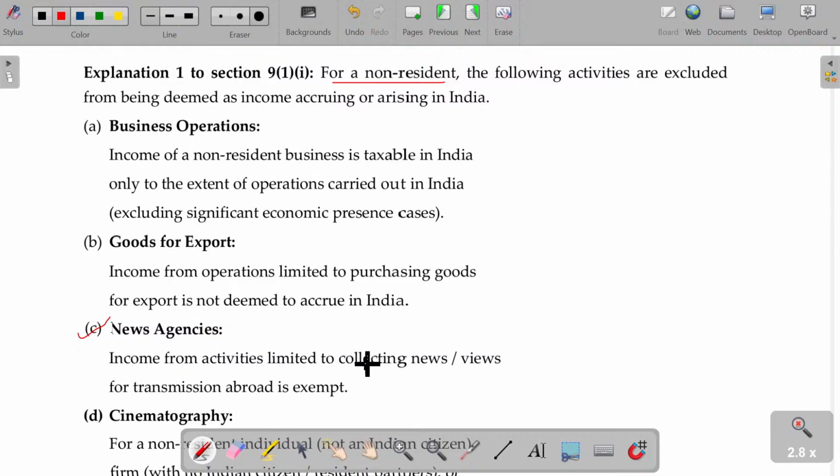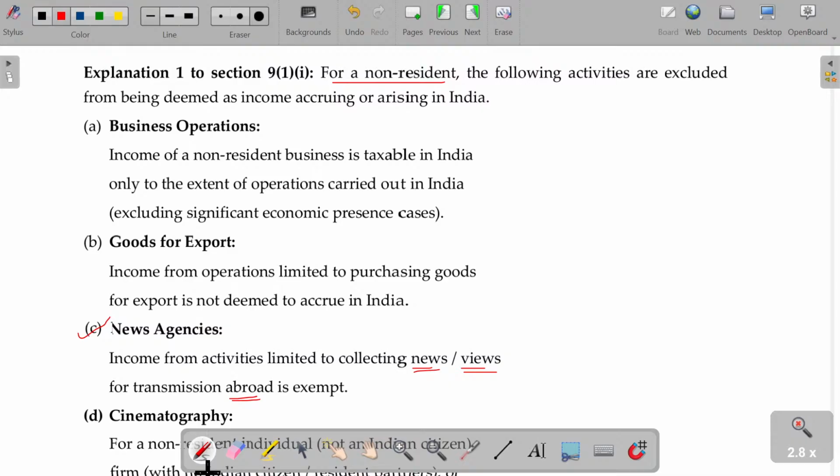Income from activities limited to collecting news and views. What about your opinion about this proposal, government's actions and all? We get the opinions, right? That's called views. News and views to be transmitted abroad, not in India, is completely exempt for news agencies.